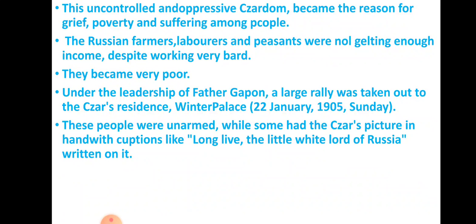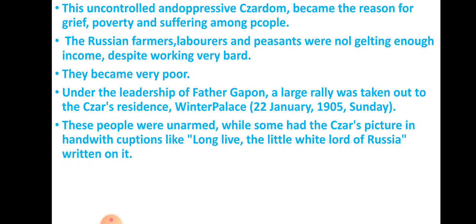This uncontrolled and oppressive tsardom became the reason for grief, poverty, and suffering among people. Now see, this was the reason: tsardom. The Tsar was there and he did not give a chance to anybody to explain anything for their rights.